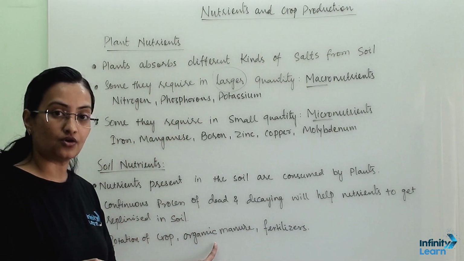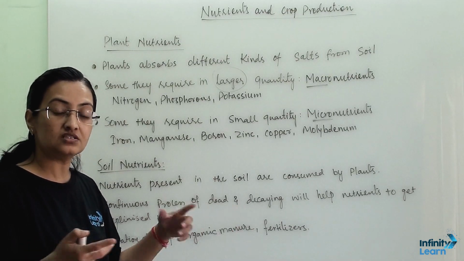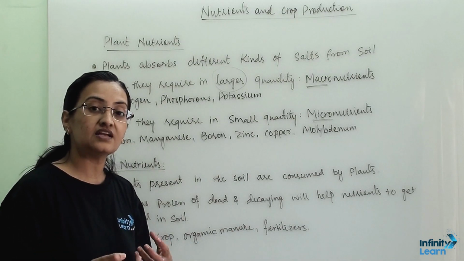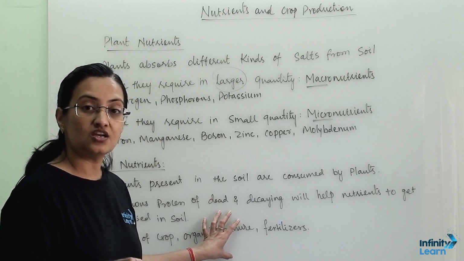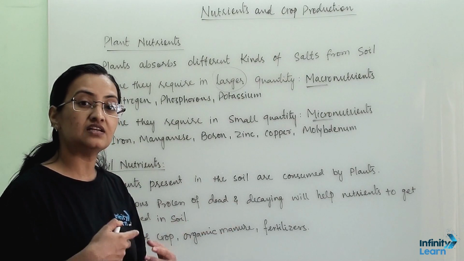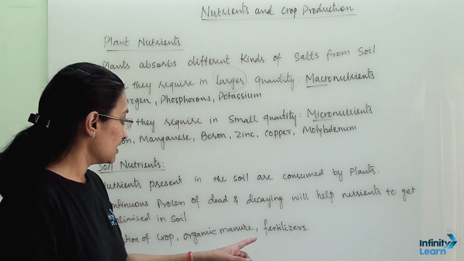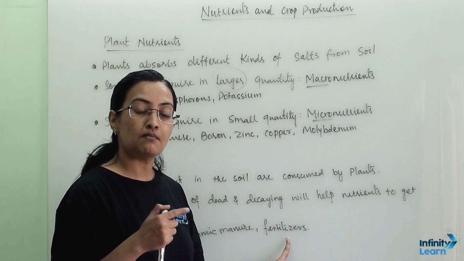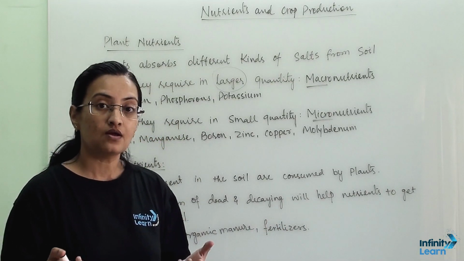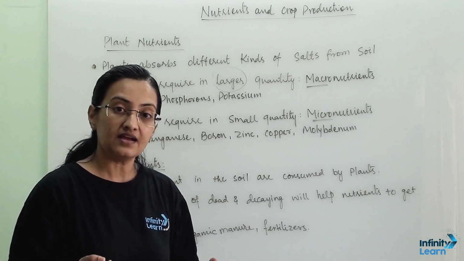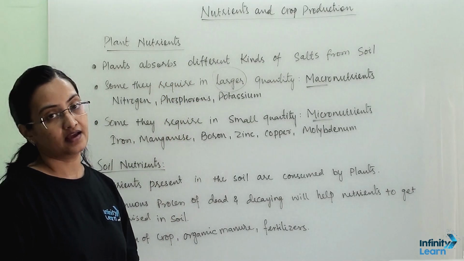Then organic manure. The dead and decaying material, organic matter, animal waste, all these things we decompose and make into organic manure. This organic manure is very rich in salts and nutrients, so we mix it with the soil, and the soil becomes fertile again. Then comes fertilizer. These are man-made compounds, chemical fertilizers, that we mix in or spray on the land, on the field, and we can give all the nutrients the plants require for healthy growth.